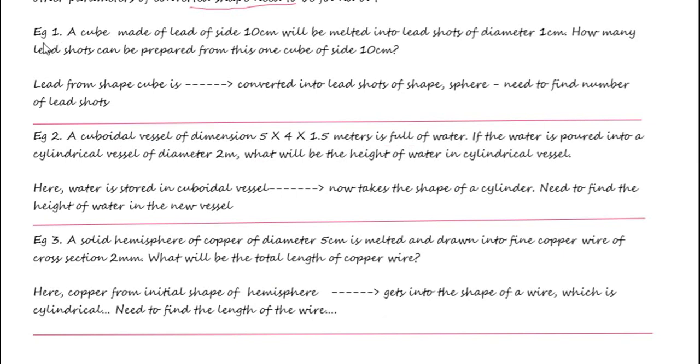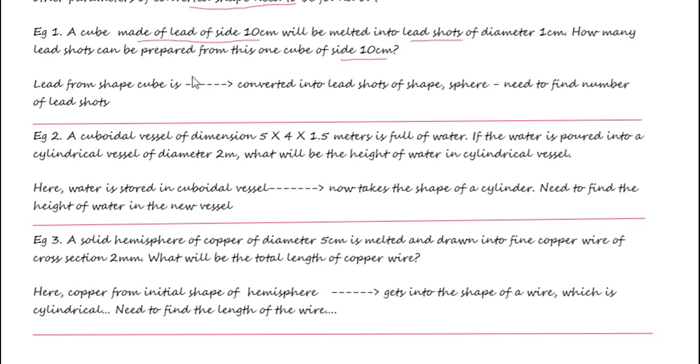Let us take some examples. Example number 1. A cube made of lead of side 10 centimeter will be melted into lead shards of diameter 1 centimeter. Lead shards of diameter 1 centimeter means they are of spherical shape. How many lead shards can be prepared from this one cube of side 10 centimeter?